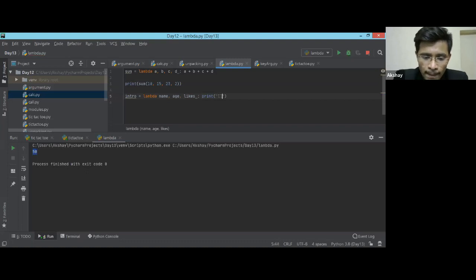Then, "he is" curly braces, then "likes", then again curly braces dot format: name, then age, then likes. This is the same thing which we did. I just need to add first meet.